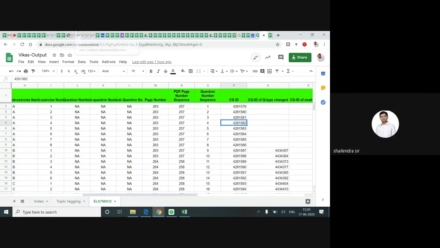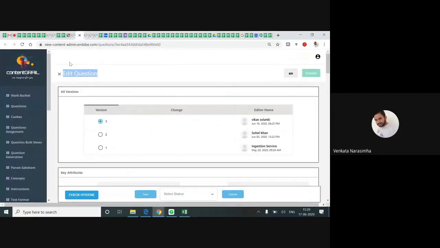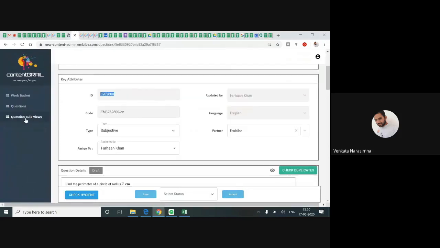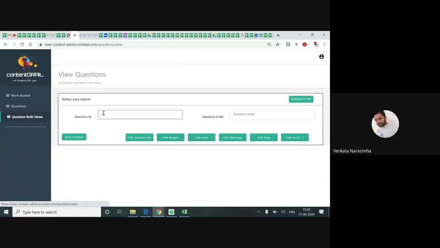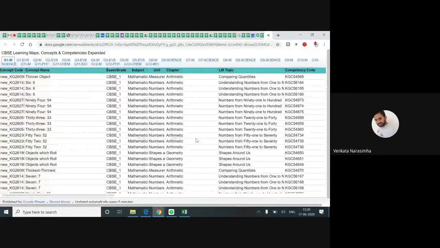Now I come here to CG and click on question workflows. To create a new question, you need to go to questions. To view a question created by someone else, you need to go to question bulk views. I'm clicking on question bulk views and pasting my ID here. I copied the ID from the output sheet. This is the output sheet.